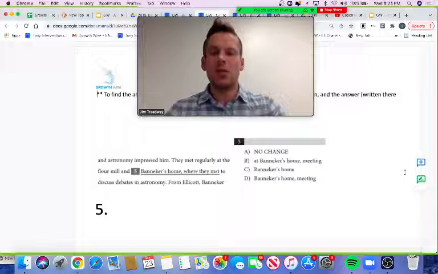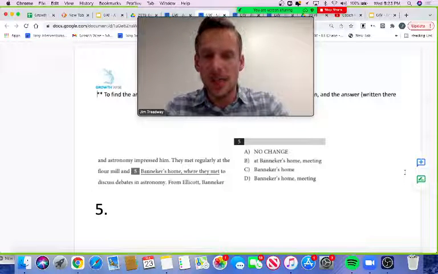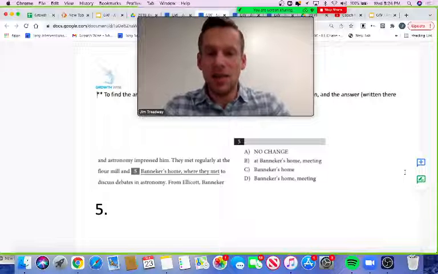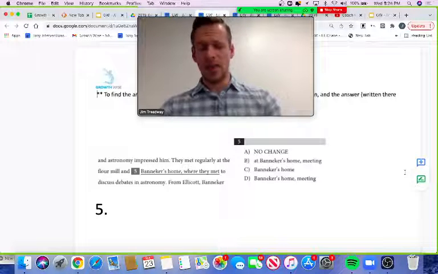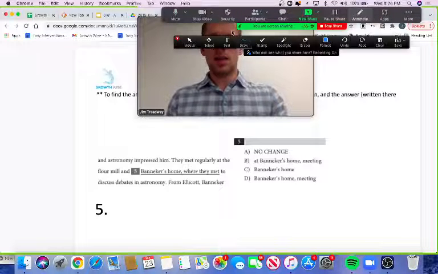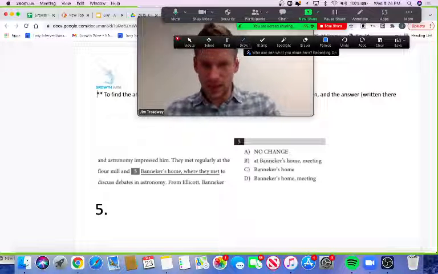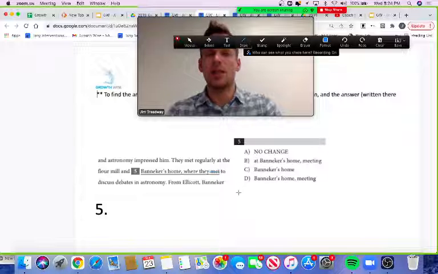So question 5 here is an example. This is from SAT, and it says here, "They met regularly at the flour mill and Banneker's home, where they met to discuss debates in astronomy." You may notice when you first read it that it says met twice. So there's no way no change is right. I'm going to cross out met because it says at the beginning they met regularly.